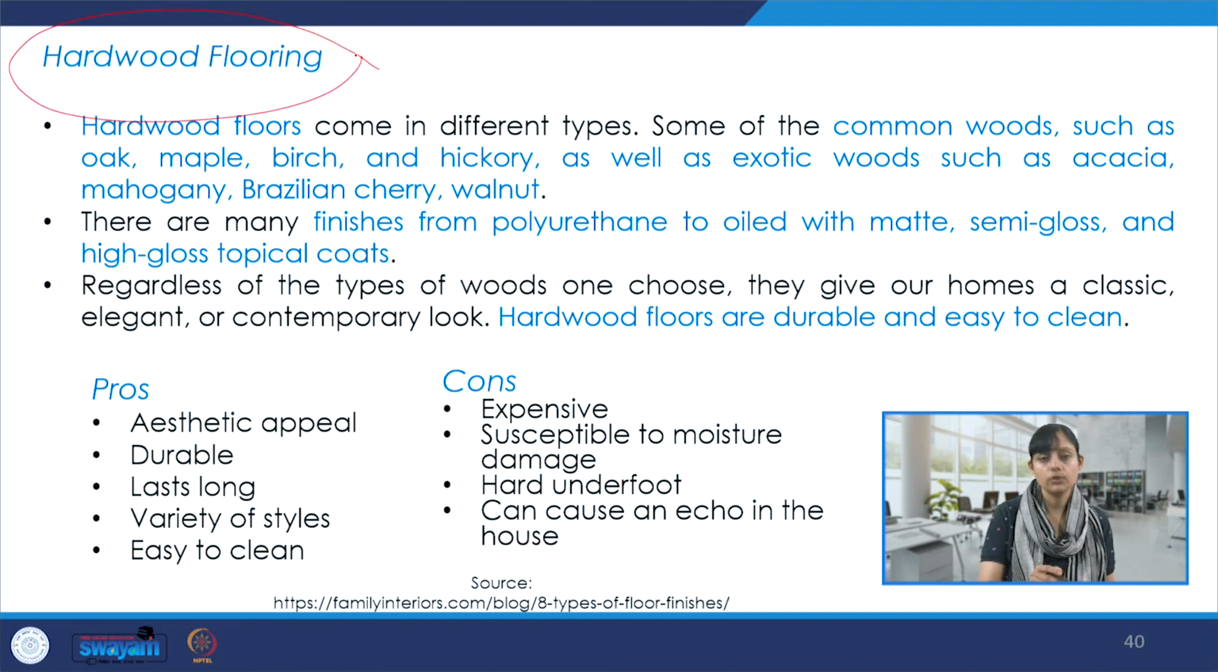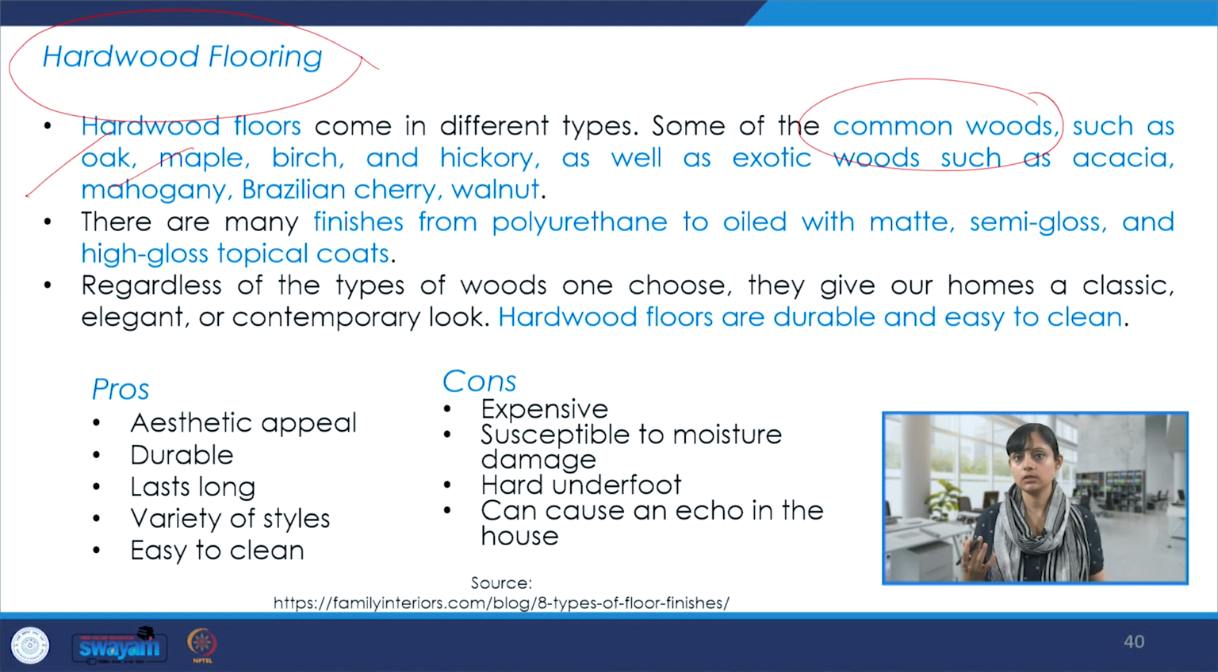Then there is hardwood flooring when we talk about floor finishes. And the hardwood floors come in different types, and some of the common woods which are used for achieving the hardwood flooring are oak, maple, birch wood, as well as some exotic woods such as acacia, mahogany, cherry, walnut, which could be used for creating hardwood flooring. There are many finishes also, from PU, which is polyurethane, to oiled, with matte, semi-gloss, and high gloss topical coats. So these are some of the finishes that are possible to be achieved.